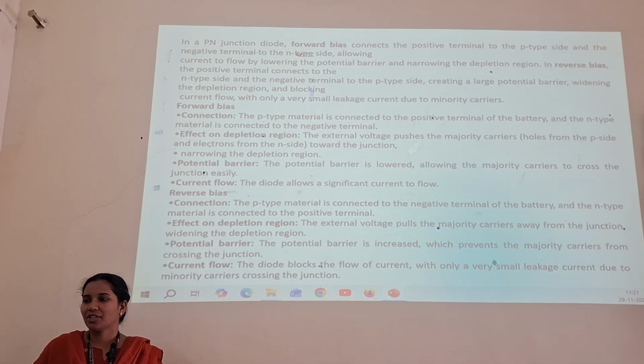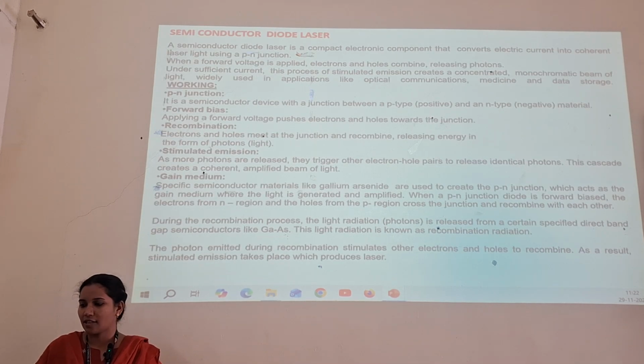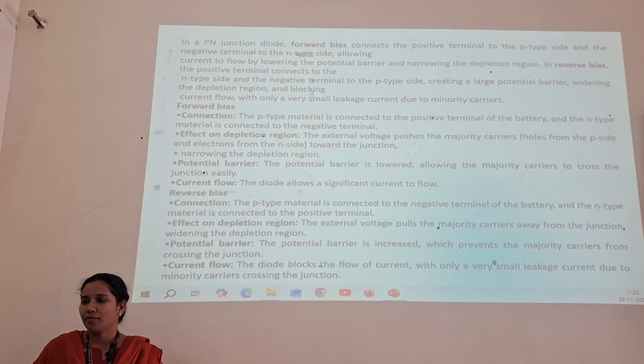And in the PN junction diode, forward bias connects the positive terminal to the p-type side and the negative terminal to the n-type side. In the reverse bias, the positive terminal connects to the n-type and the negative terminal connects to the p-type, creating a large potential barrier. In the forward bias, as you can see, these are the effects on the depletion region.